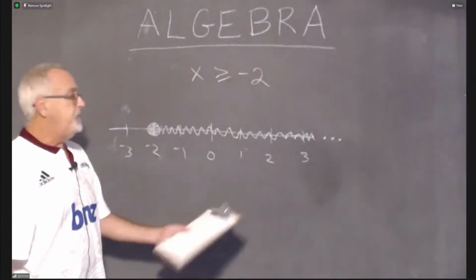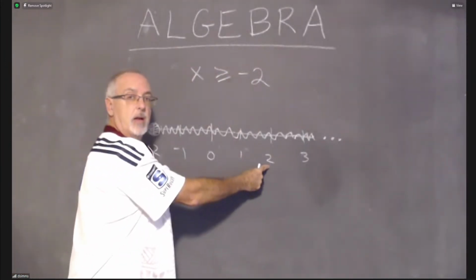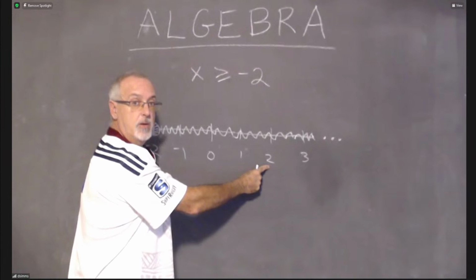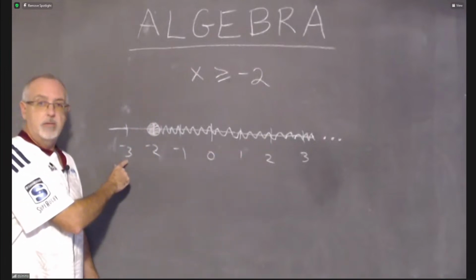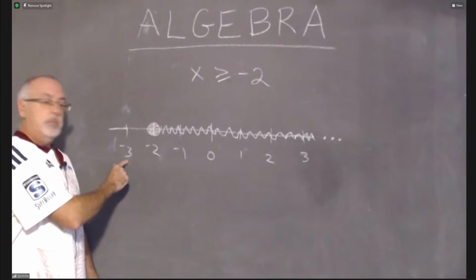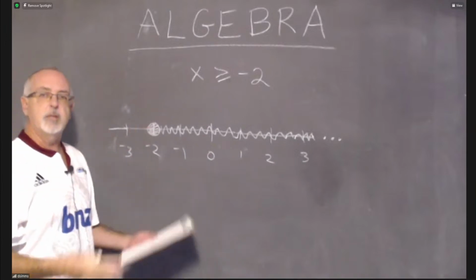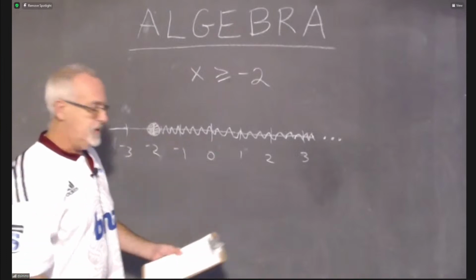We have an answer. 2 is greater than or equal to -2, so it should be shaded, and it is. -3 is not greater than or equal to -2, so it should not be shaded, and it isn't. We do the numbers to check, and we see that it all makes sense.